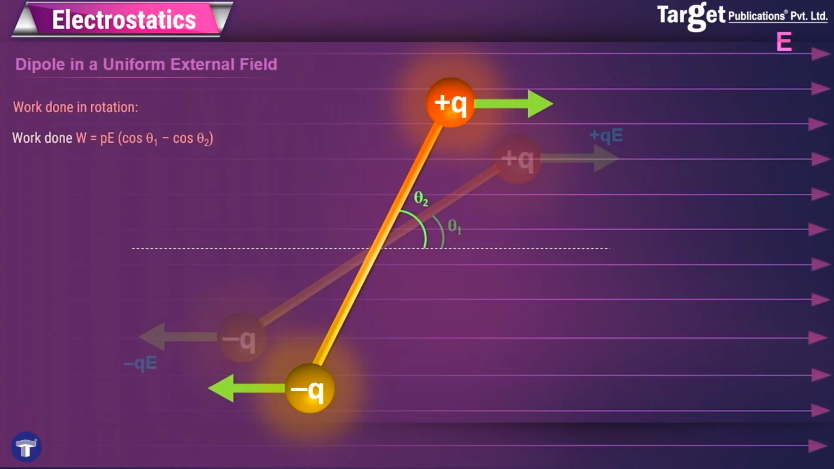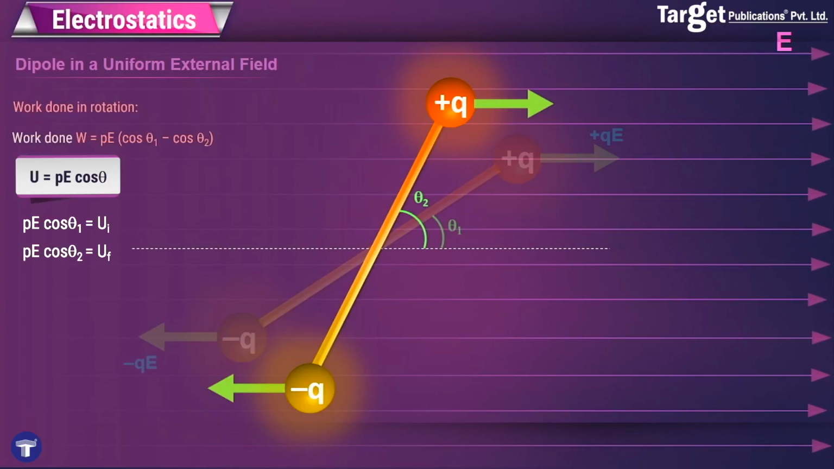theta 2). Now, in this formula, the term PE cos theta actually represents the potential energy of the dipole, which means PE cos theta 1 is the initial potential energy and PE cos theta 2 is the final potential energy. And I can also write down the work done in rotation as U1 minus U2, that is initial potential energy minus final potential energy. And this you can see is the minus of delta U, because delta is always calculated as final minus initial. So I also get another formula that W is equal to minus delta U, or the work done in rotating a dipole is the negative of the change in its potential energy.